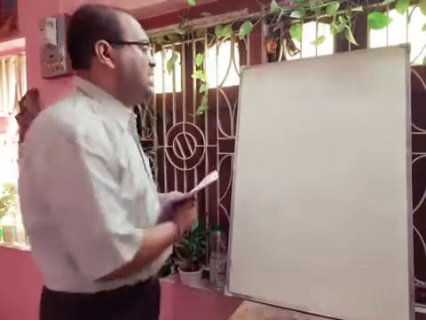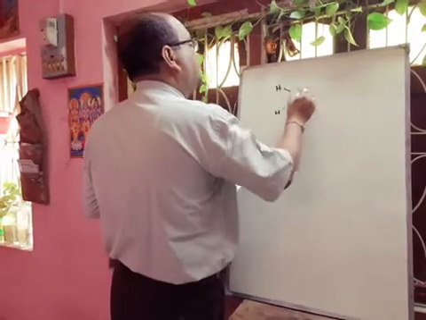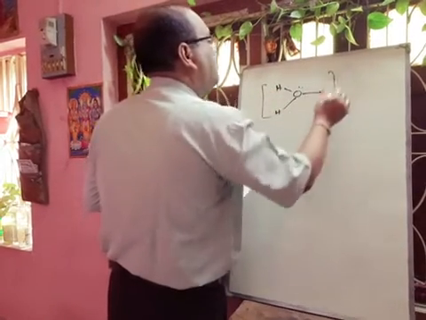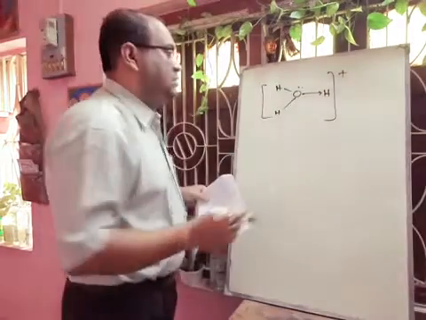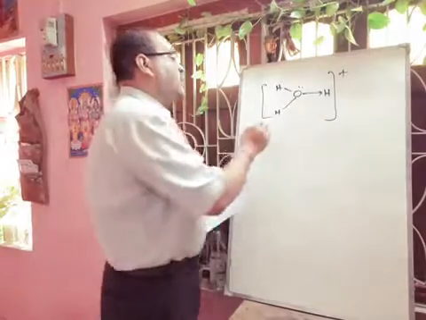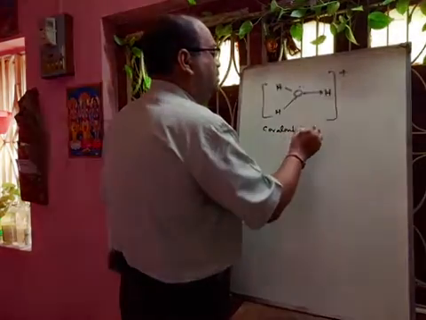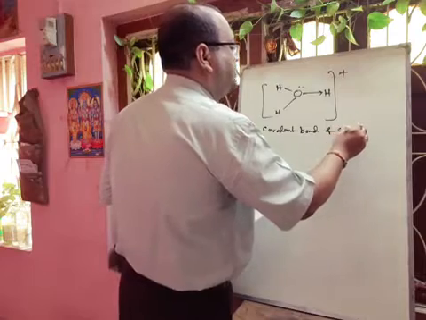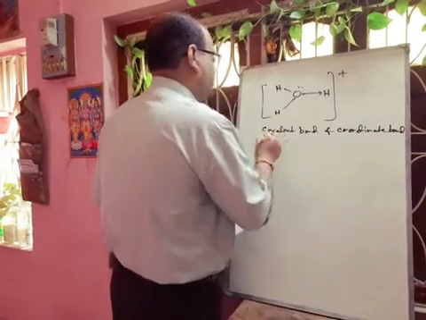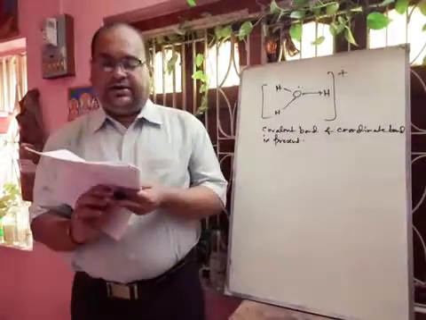If we draw the hydronium ion, then you can easily understand all types of bonding you have to show. This is the hydronium ion. Here these two are covalent and this one is the coordinate. So you have to write that covalent bond and coordinate bond are present. You can understand? Okay.